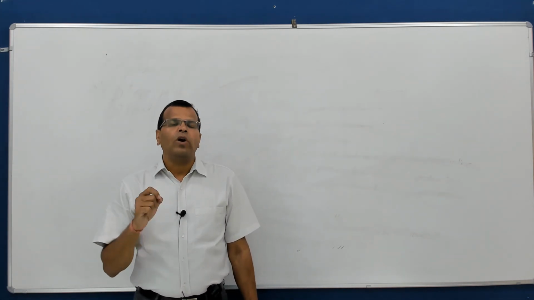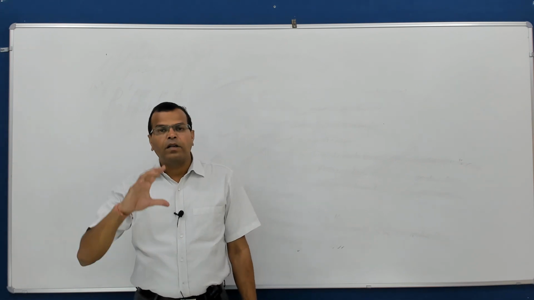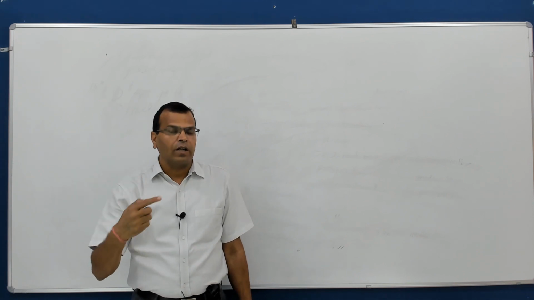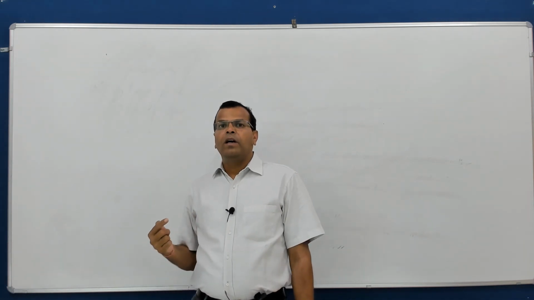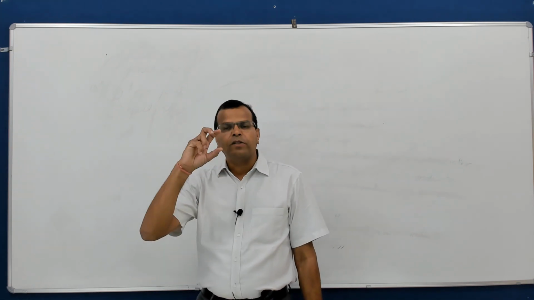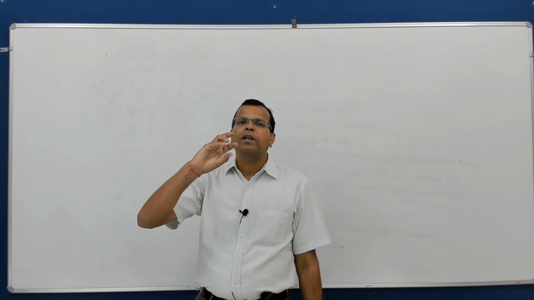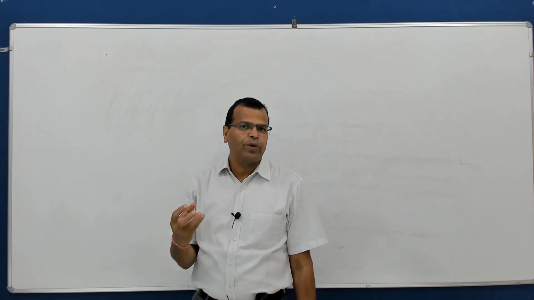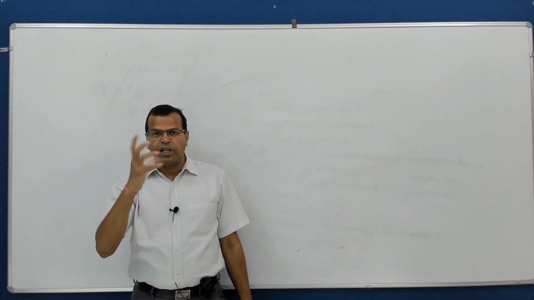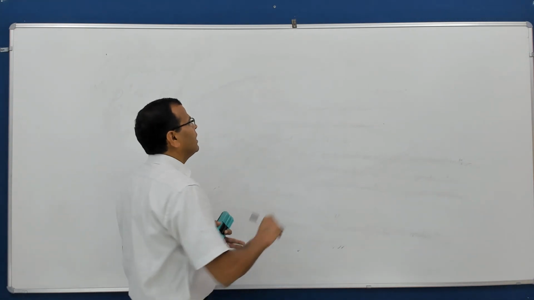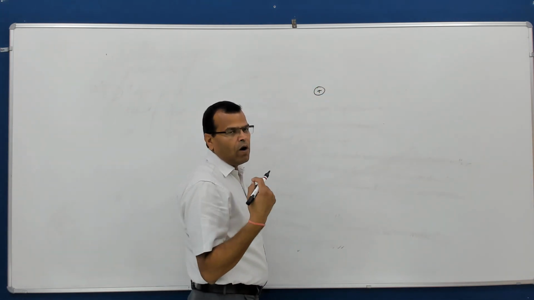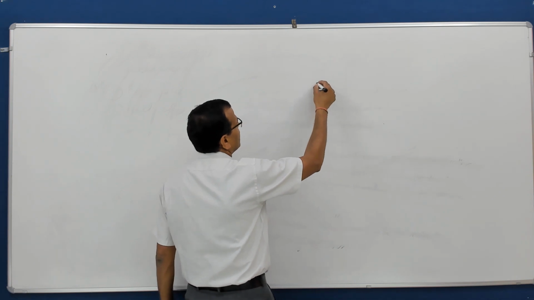An atom is always surrounded by different shells in which electrons are revolving. The atom consists of a nucleus, which is composed of protons and neutrons, and electrons in electronic shells. So we have the nucleus, which is a very small part of the atom.